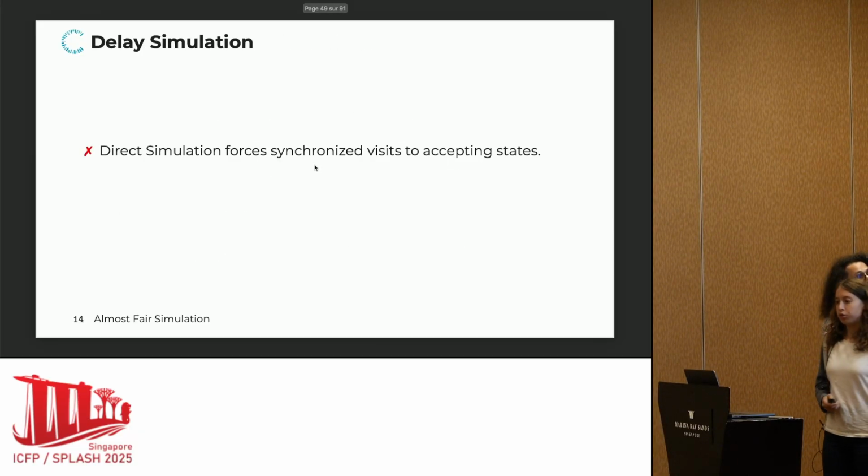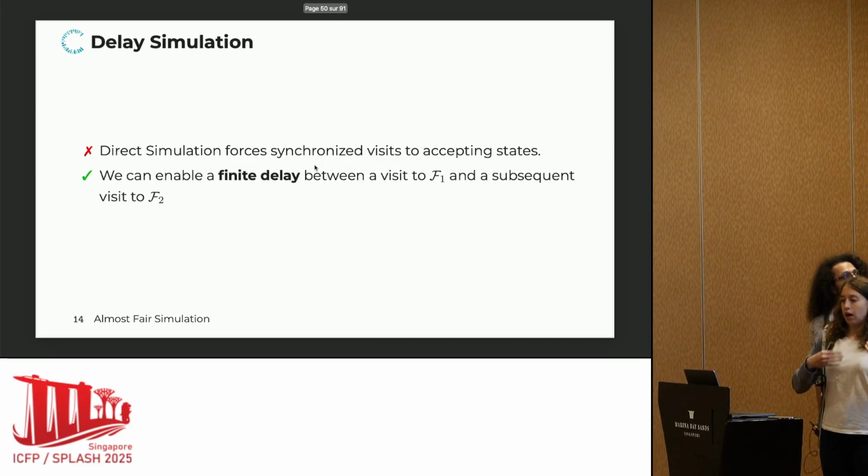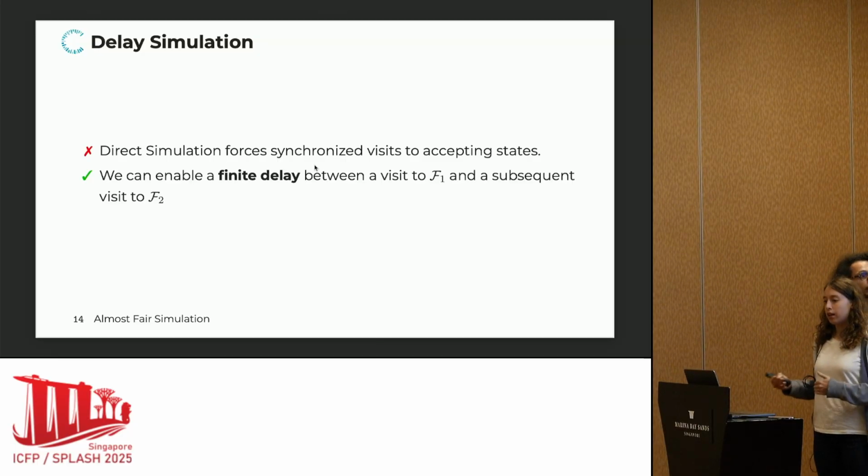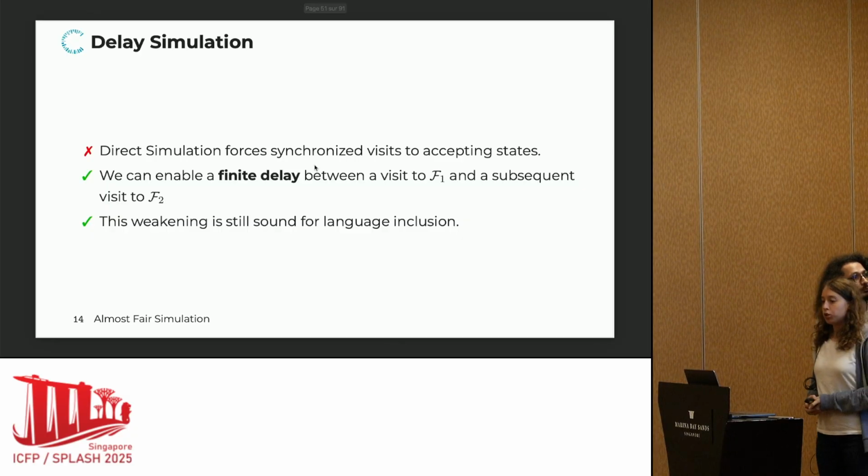A way to circumvent that is so-called delay simulation. Delay simulation has this intuitive idea that we delay the time we need to see the second accepting state. After we see an accepting state on the left, so F1, we can delay finitely many steps until we see a subsequent accepting state on the right. And even with this weaker notion, this is sound for language inclusion.